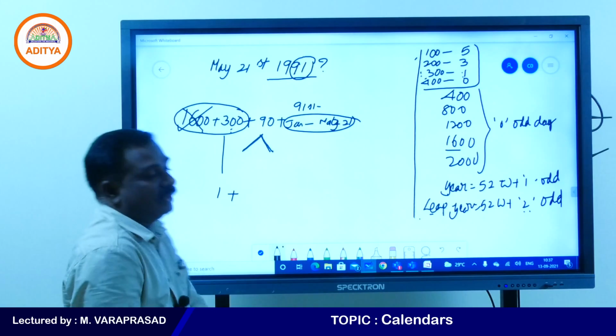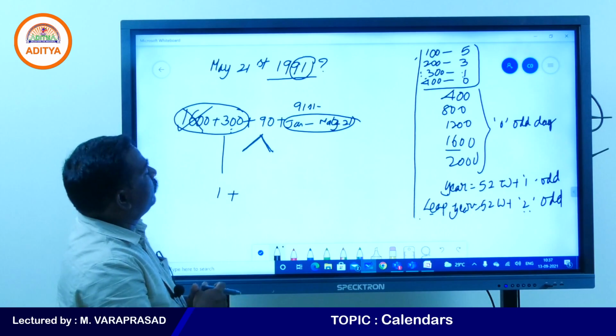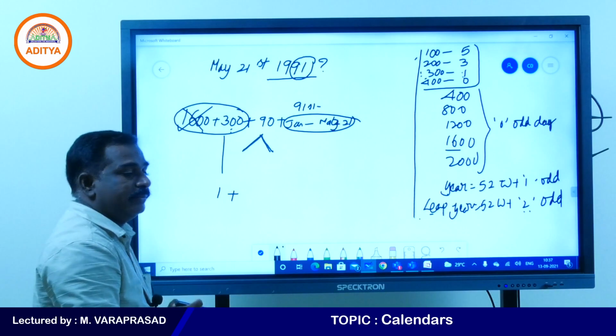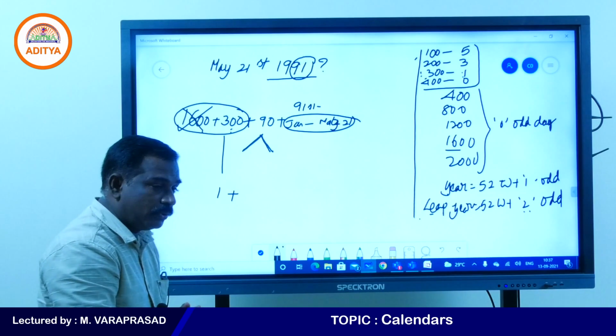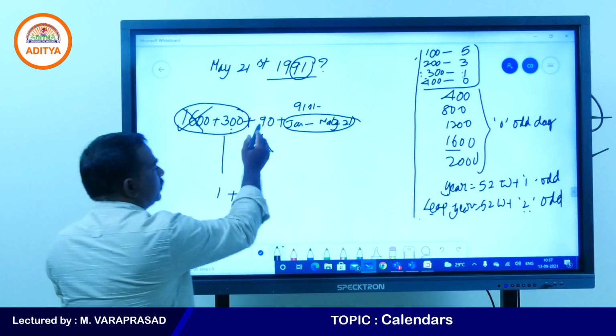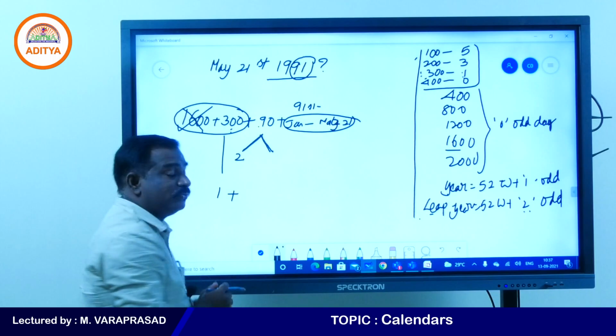90, how many 4s are there? Divide 90 by 4. How many times will 4 go? 4 2s are 8, still 1 is there.